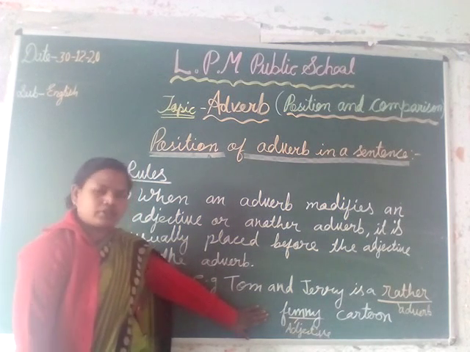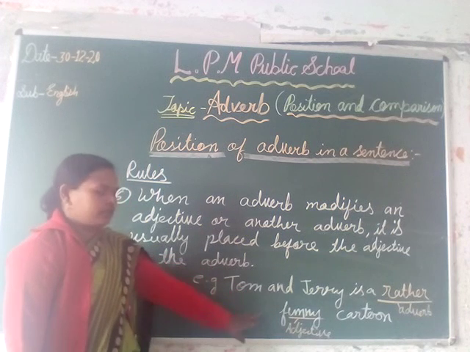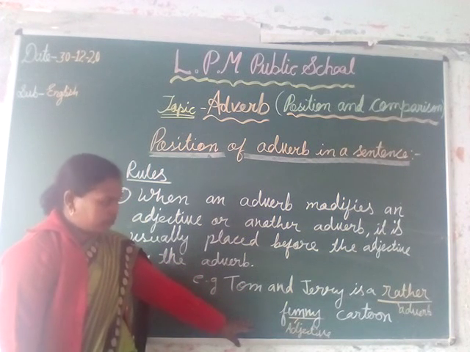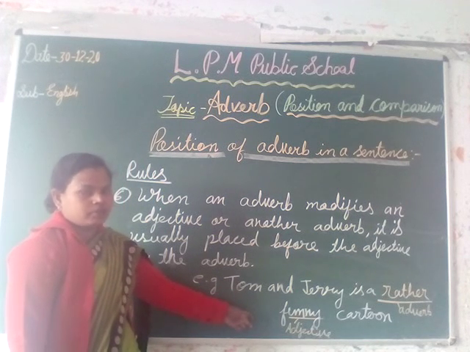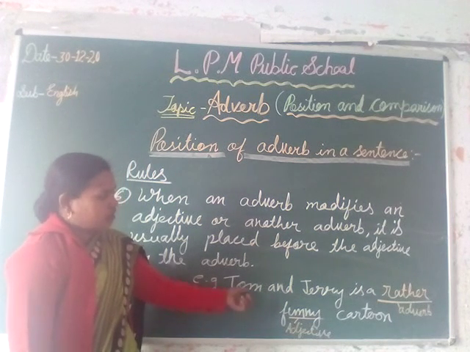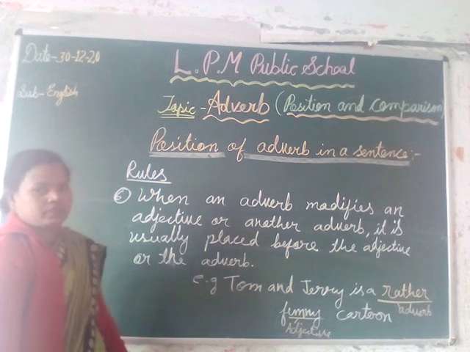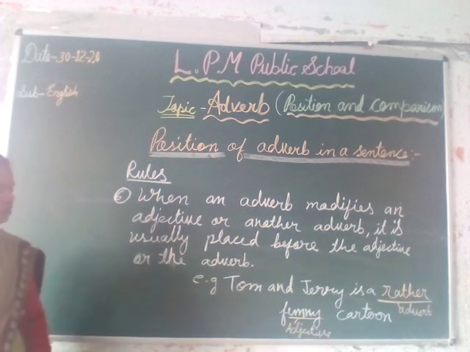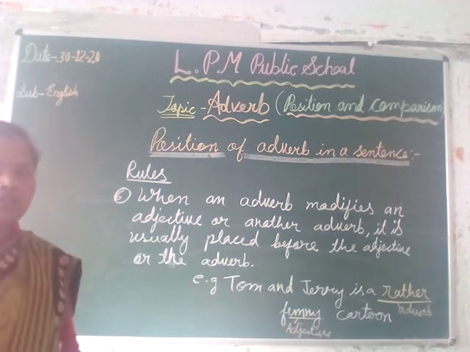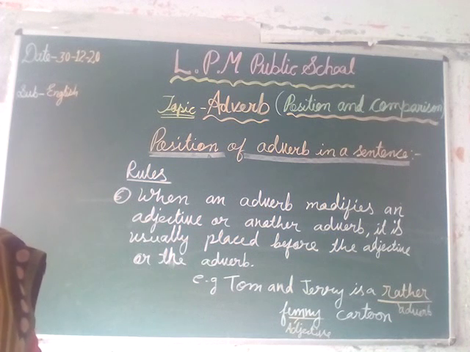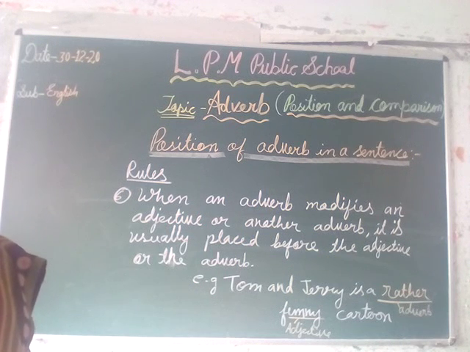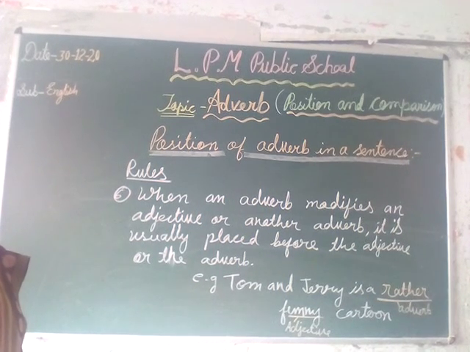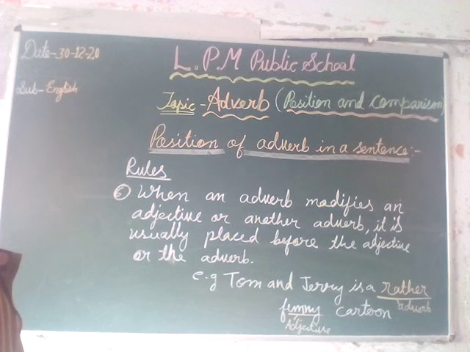In this sentence the adverb was put before the adjective because in this case the adverb modifies the adjective, that is funny. So in such sentences, we have to put the adverb word before the adjective word. Now we will see the comparison of adverbs.